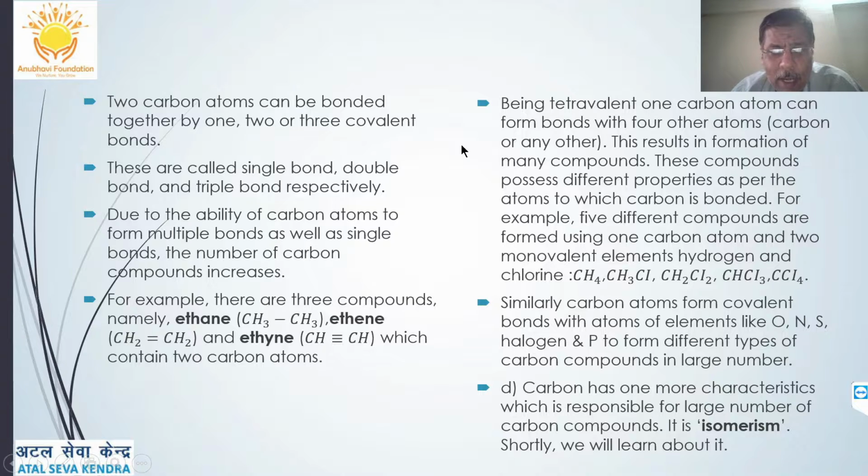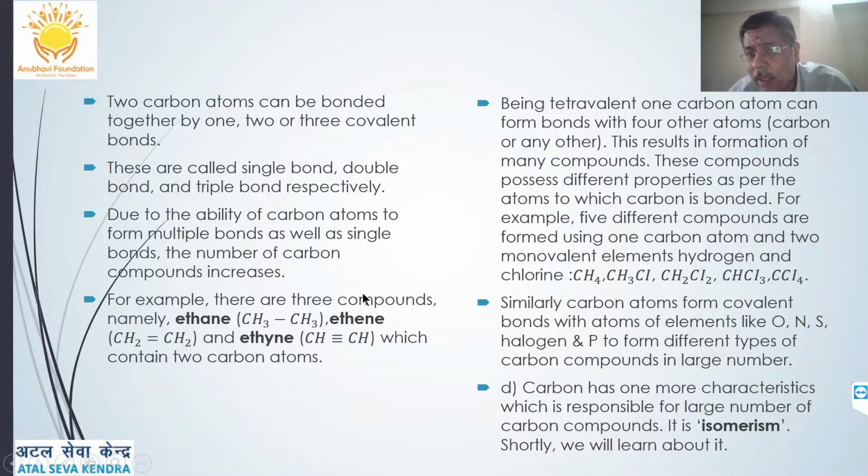Now, 2 carbon atoms can be bonded together by 1, 2 or 3 covalent bonds. They are single, double, and triple bonds. Due to the ability of carbon atoms to form multiple bonds as well as single bonds, the number of carbon compounds increases. For example, we'll talk of 3 examples. One is ethane, CH3-CH3. A single covalent bond is between carbon and hydrogen and carbon and carbon. Ethene, there is a carbon to carbon double bond and single covalent bonds with hydrogen atoms. Ethyne, carbon to carbon triple bond, while one single bond each with hydrogen atoms.